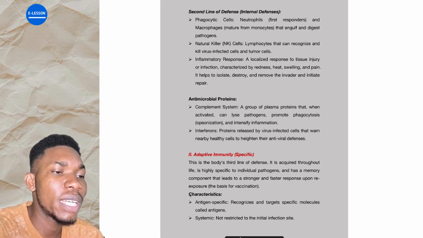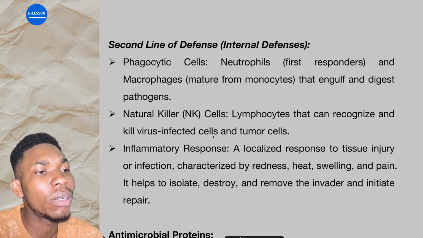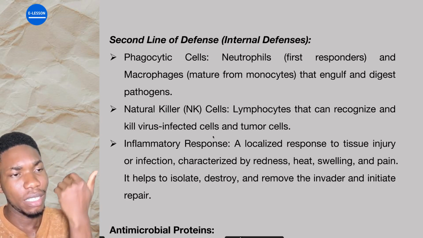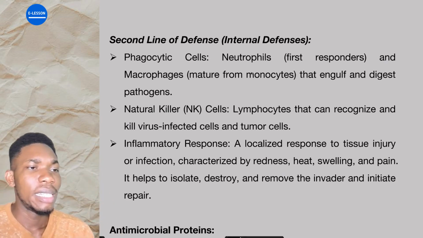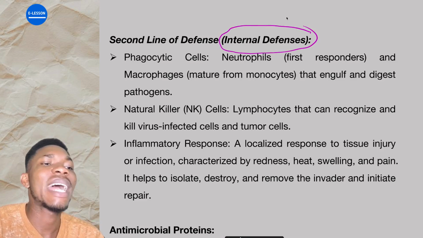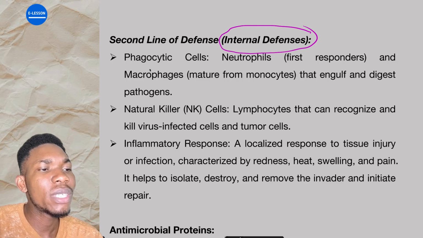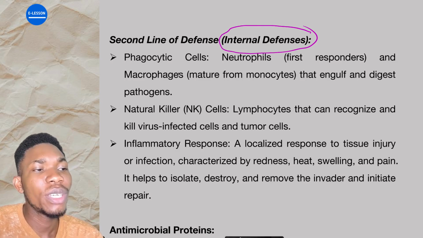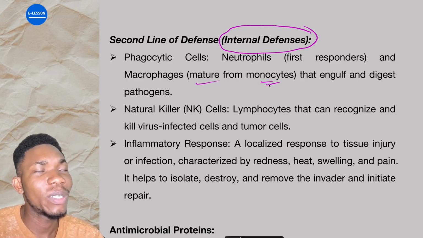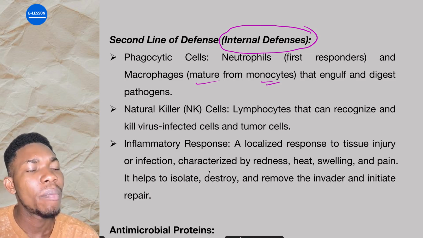Now, the second line of defense is also under innate immunity. The ones we discussed are physical barriers, the ones that you can see. Then the second line, which is innate immunity, we have internal defenses. These ones are not external like the ones we discussed. Internal defenses like the phagocytic cells, neutrophils, and macrophages, which mature from monocytes. We talked about monocytes the other time. We said monocytes are the agranulocytes that engulf and digest pathogens.